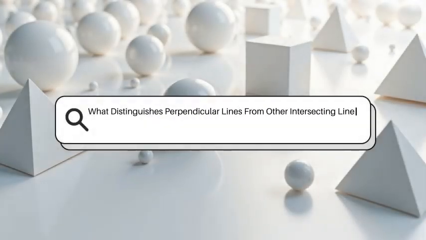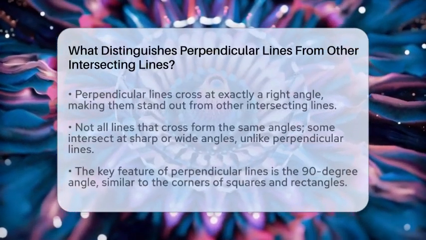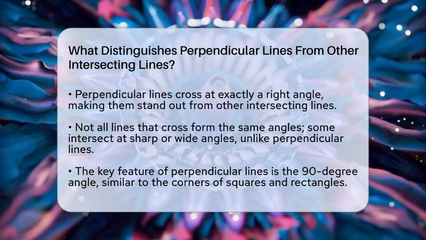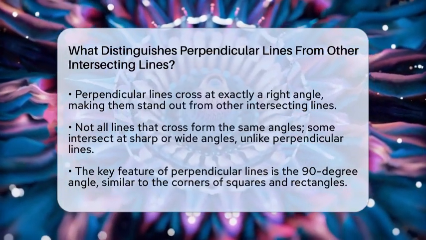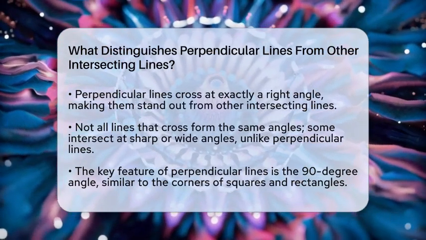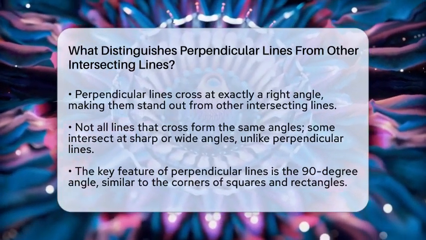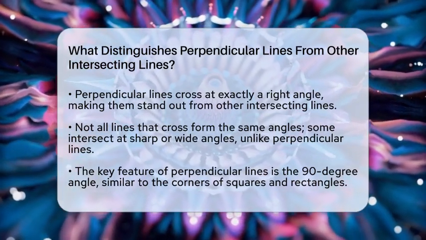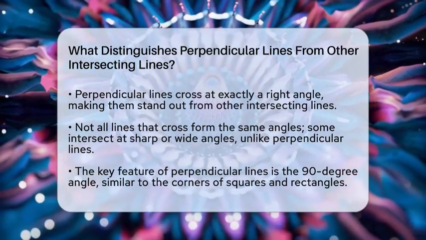What distinguishes perpendicular lines from other intersecting lines? Imagine two roads crossing each other at exactly a right angle. That perfect crossing is what makes perpendicular lines stand out from other lines that just happen to cross. When lines intersect, they form angles, but not all angles are the same.